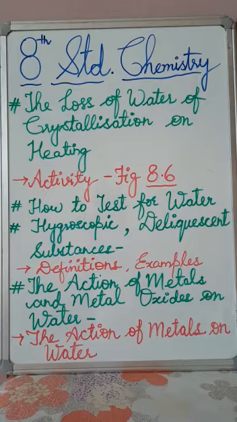The first one is action of potassium and sodium on water. So you can number them. First is this, second is the action of calcium on water, third is the action of magnesium on water, and fourth is the action of iron on water. So the first one is potassium and sodium, and it says among the common metals, potassium and sodium are the most active ones. So you must know, so you can underline this also.